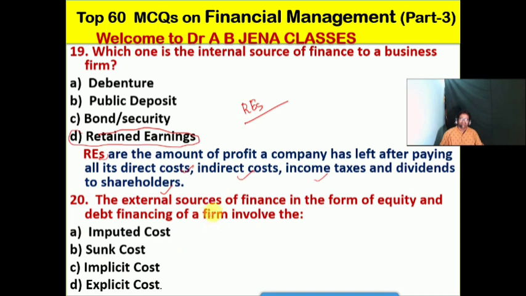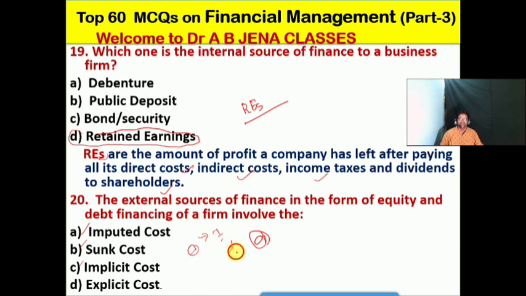So next one we will see: the external sources of finance in the form of equity and debt financing of a firm involve what? A, it's the imputed cost, B, it's the sunk cost, C, it's the implicit cost, D, it's the explicit cost. No doubt friends. So D is the right option for this MCQ. The external sources of finance in the form of equity and debt financing of a firm involve the explicit cost, meaning the firm has to pay the interest and dividend to the debenture holder or to the investor or the shareholder.